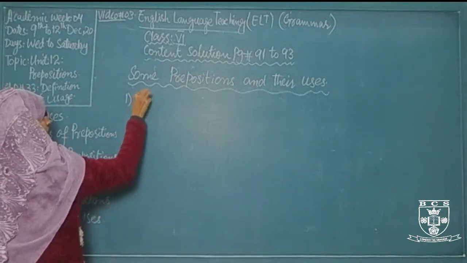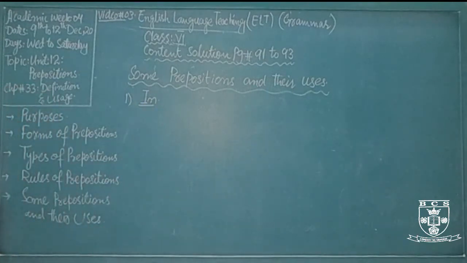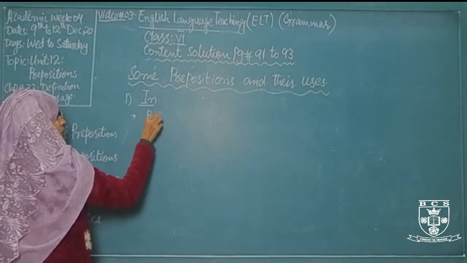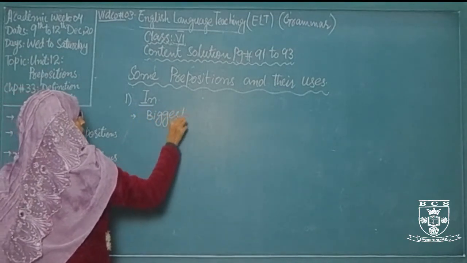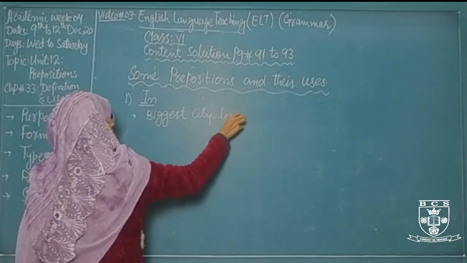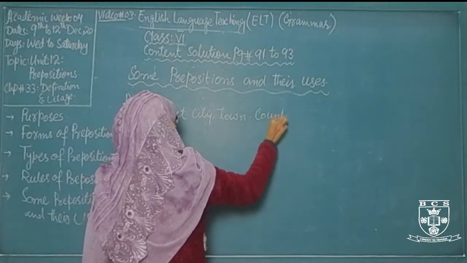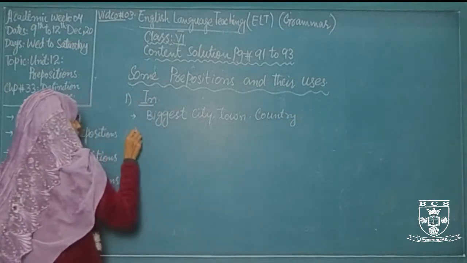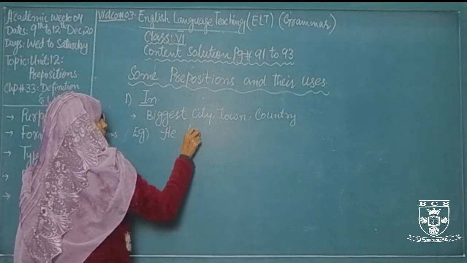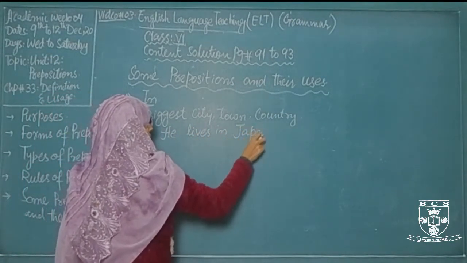The first one is in. In has so many uses, but here I am telling you a few. The first one is, when we talk about the biggest city, biggest town, or country, we put in. For example, he lives in Japan.